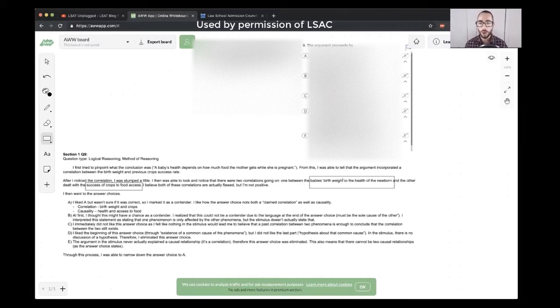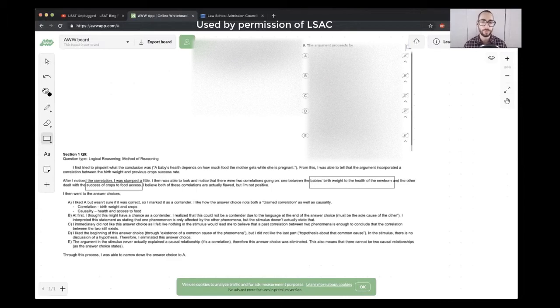Also, birth weight and health are not necessarily the same thing because a baby that's born at 15 or 20 pounds is probably a little bit large for the average newborn and is probably unhealthy in some way. But overall, on average, it's fair to their assumption here that the higher the birth weight, the healthier overall, and more crops, more food. Those go together to some extent.